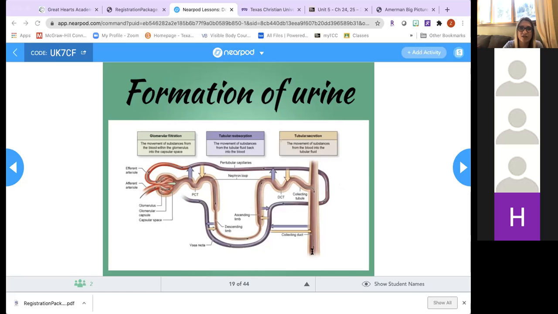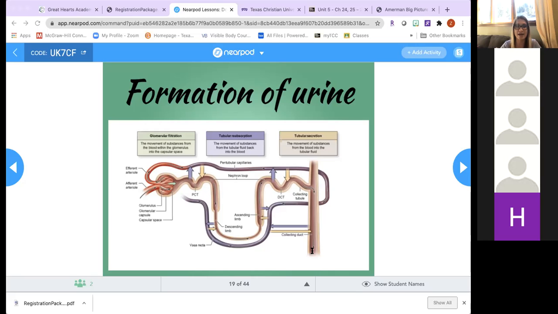During filtration, nutrients cross the filtration membrane, and you would probably guess that you don't want nutrients to be part of your urine at the end. So these nutrients will be taken back into our blood in the process of reabsorption. Not all molecules that we must eliminate are filtered out through filtration, so we have to eliminate some things actively, and we call this process secretion.